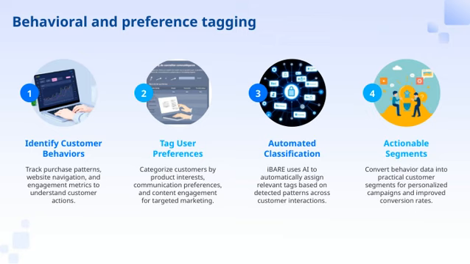This helps us understand what actions customers are taking and what interests them most. Next, we categorize or tag user preferences by analyzing their product interests, communication preferences, and content engagement. This allows us to tailor our marketing messages more precisely.